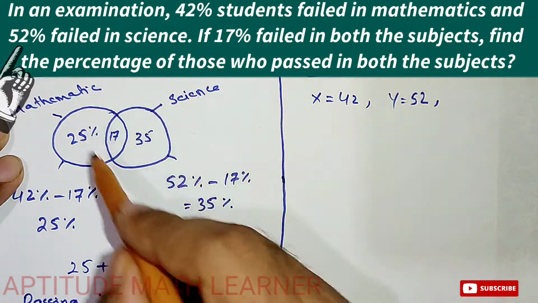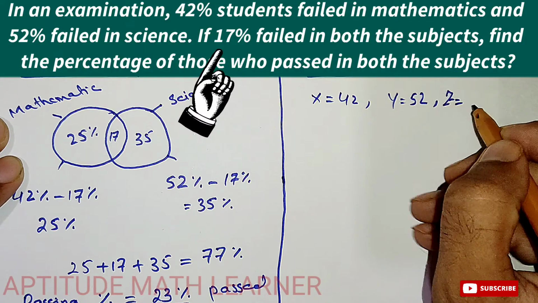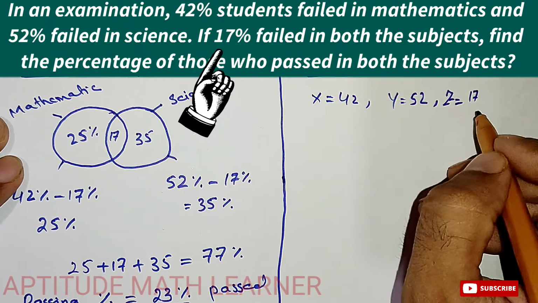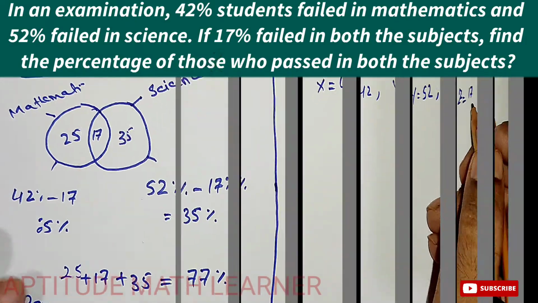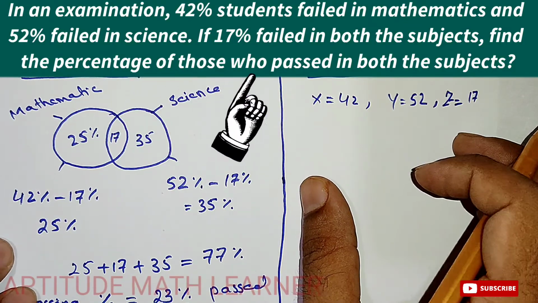Those who failed both subjects we take as z, which is 17%.